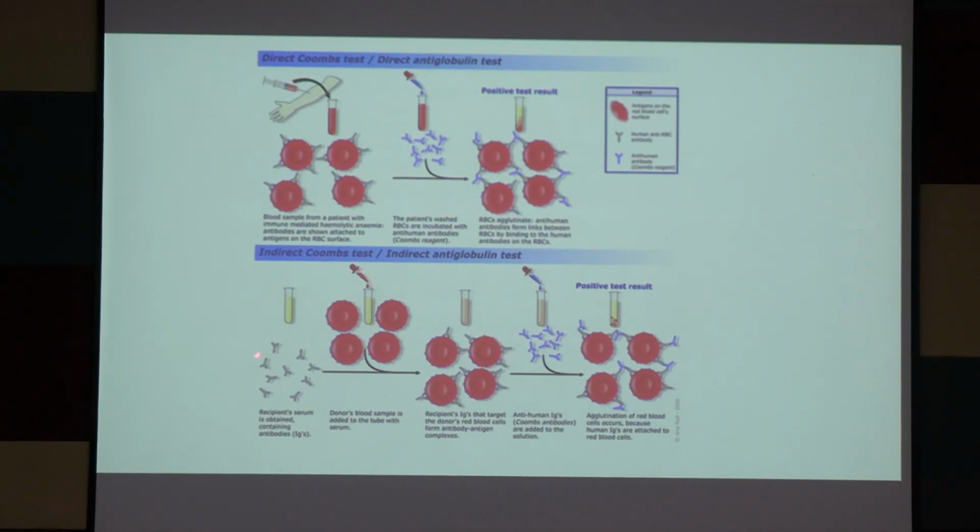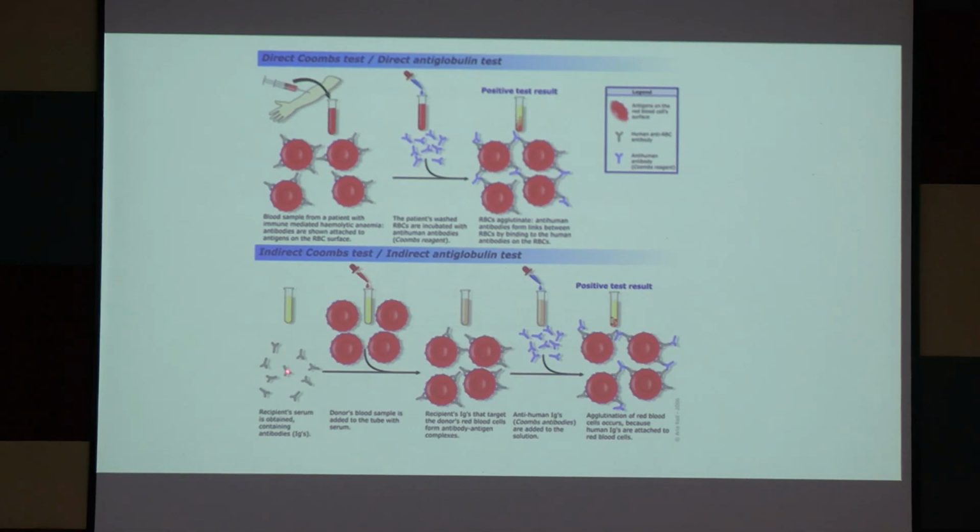But in indirect Coombs test, we will test the free antibodies, not the bound antibodies. We will get the free antibodies from the serum, then we will add RBCs separately.